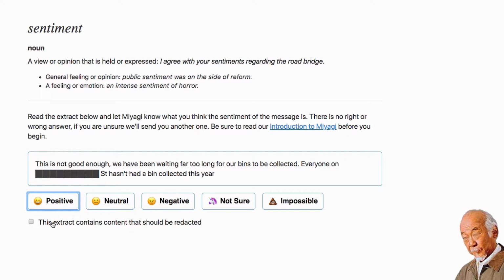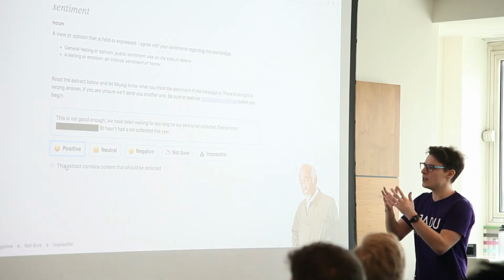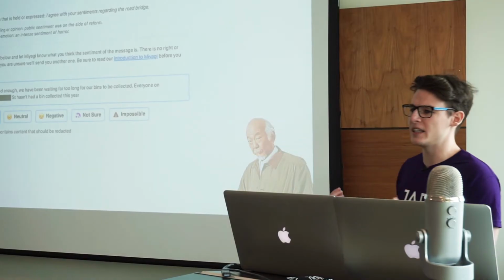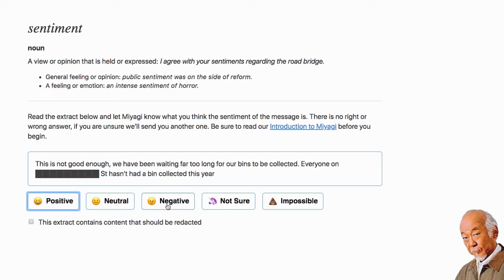Here we go. "This is not good enough. We wait far too long for our bins collected. Everyone on something street hasn't had their bins collected this year." Now you can see an example of Miyagi at work here, and that he's redacting personal information. We want to remove anything from this training material that doesn't affect the sentiment and keep everything anonymous, as we don't feel that that really impacts sentiment, like names and numbers, that sort of thing. I think it's safe to say that that one's negative.